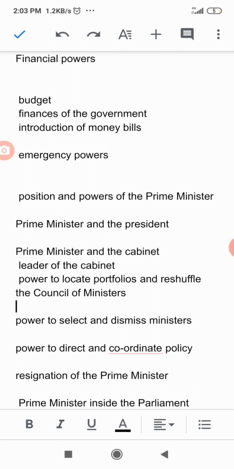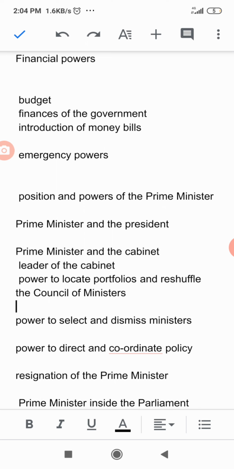Means that the grants and income are used for expenditure, and that record should be presented by the cabinet. Even a money bill can be introduced only in the Lok Sabha. That is also part of the financial power.